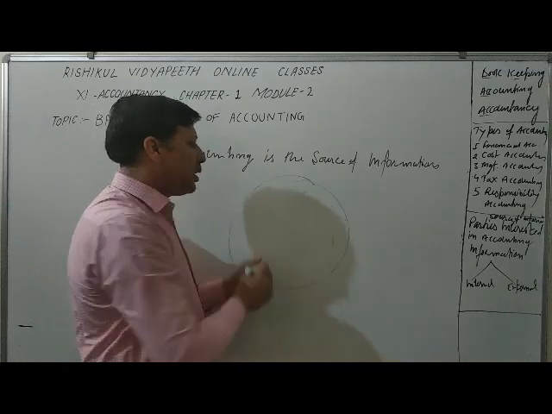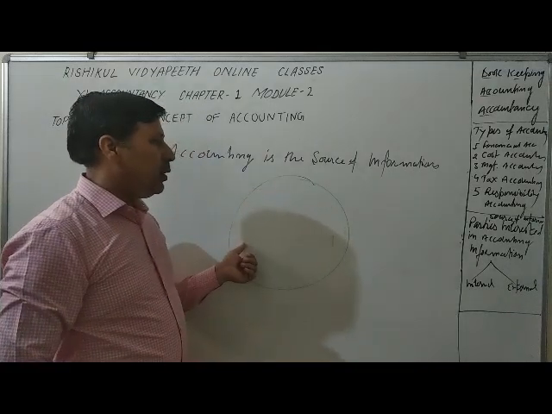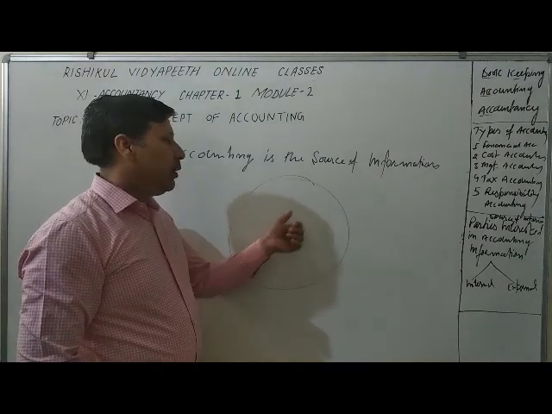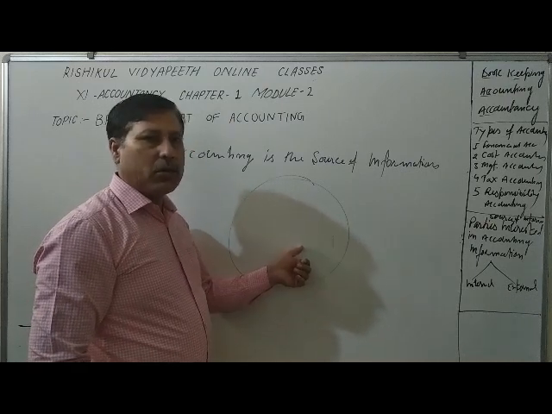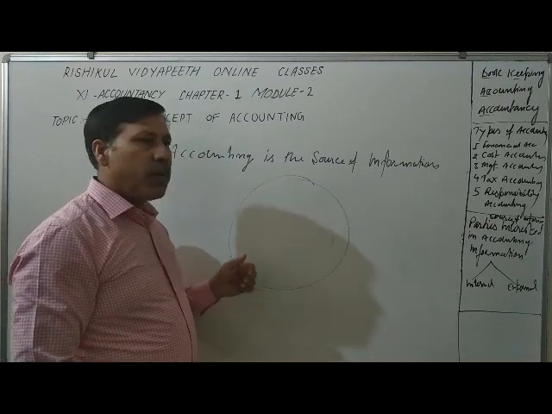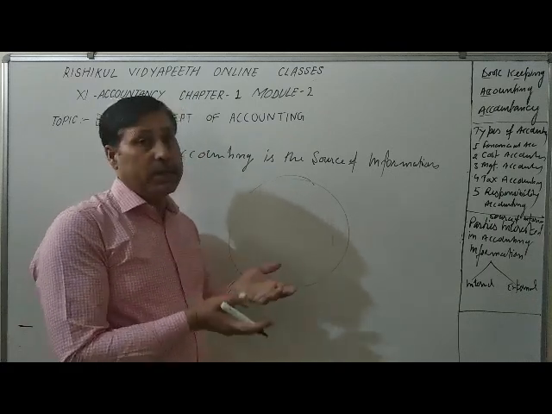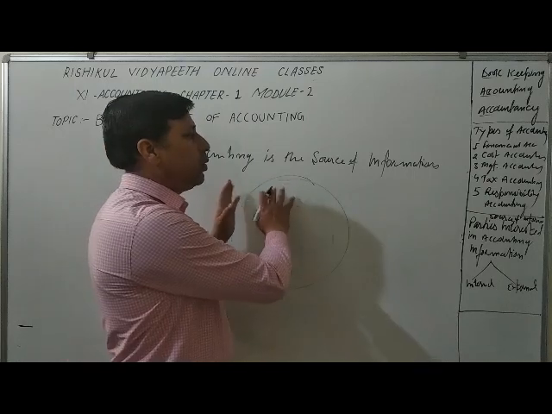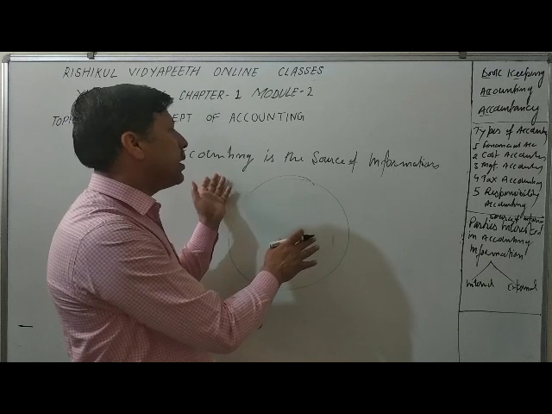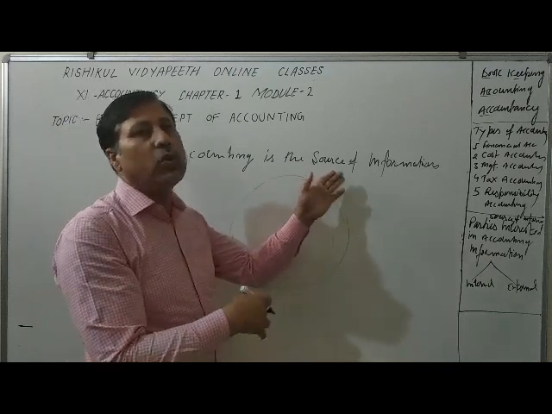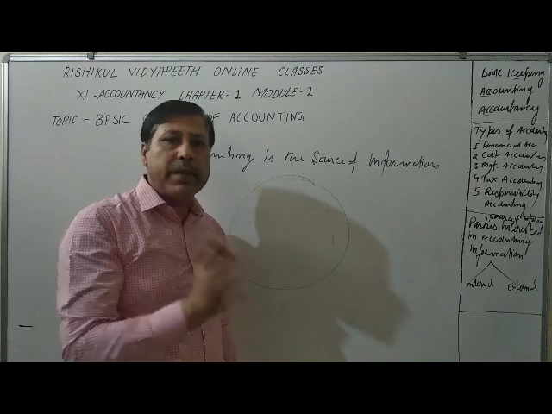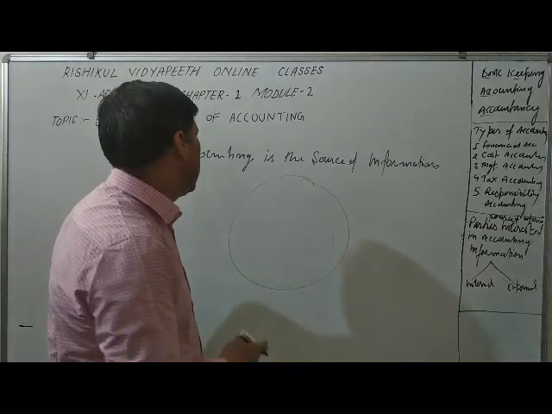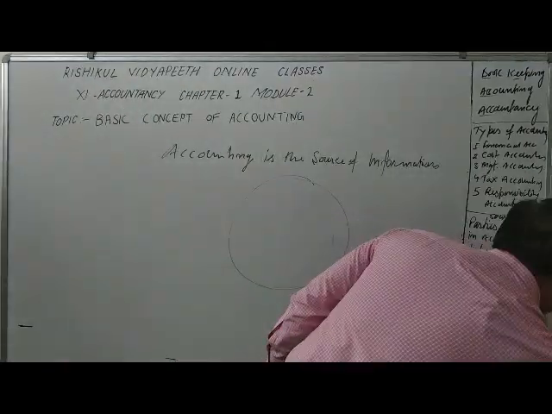In our business, what is our financial position? What is our total expenditure, direct expenditure, indirect expenditure? What is our total sale, total purchase, total income? How much do we spend on telephone expenses, on salary and wages? Without accounting, no information will be provided, and accounting is the only authentic source of information. It provides the best information to everyone, either internal user or external user.